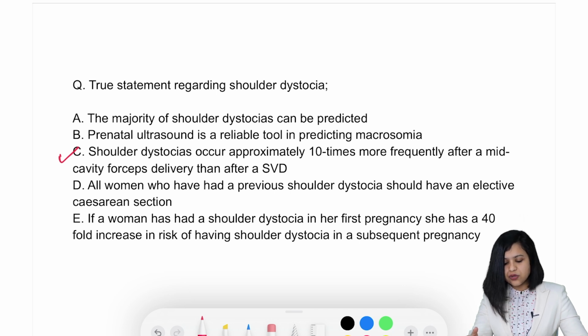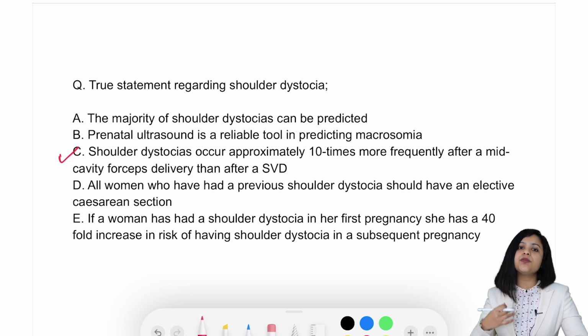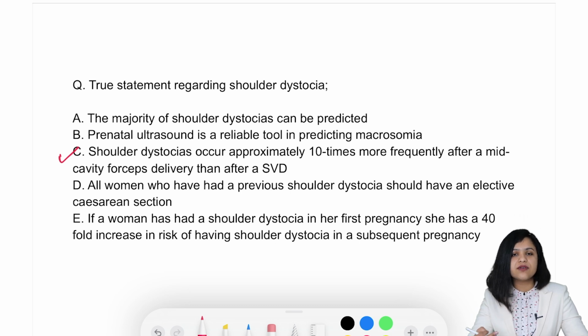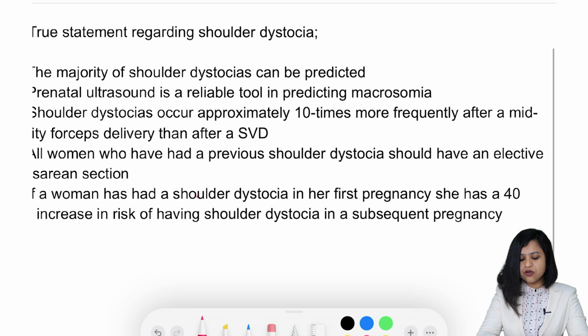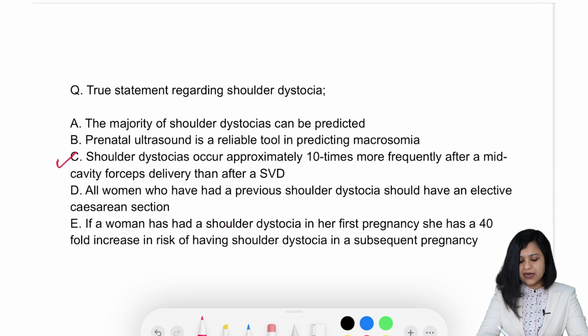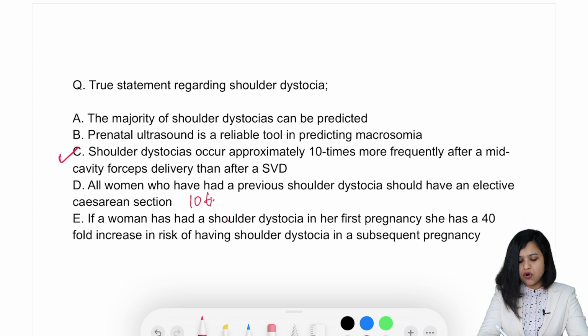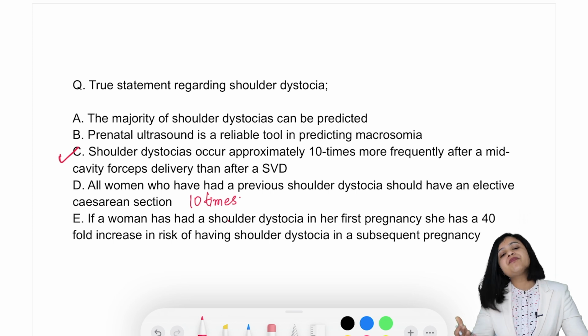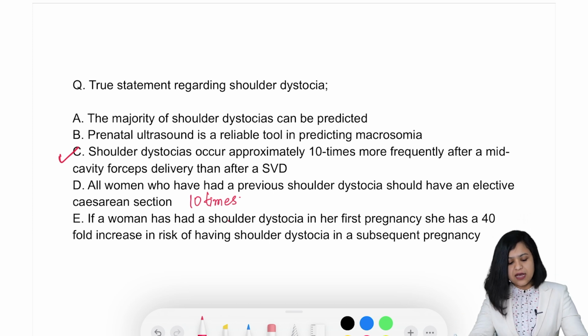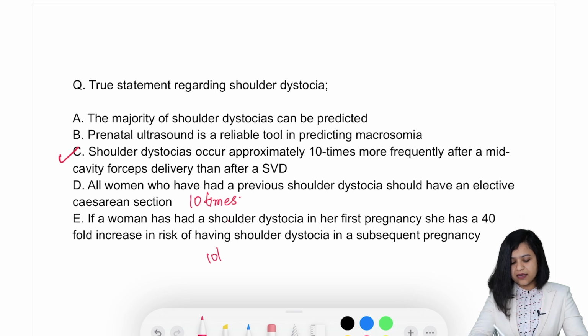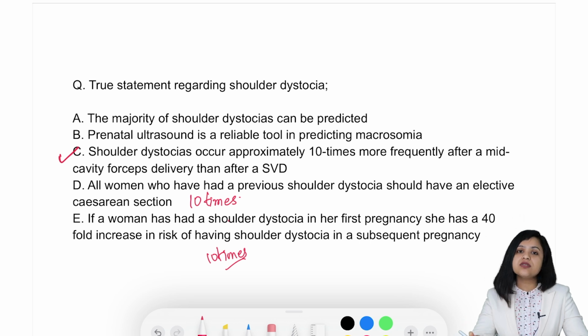All women who have had shoulder dystocia should be counseled. They should be told about the risk, that is 10 times. The risk of having shoulder dystocia in subsequent pregnancy is 10 times. But this does not mean that every such patient should go for elective cesarean. E, the risk, again, it is not 4 times, it is 10 times. And this we have already read. In case of forceps and ventouse, especially in mid-cavity forceps, the risk of developing shoulder dystocia is 10 times.